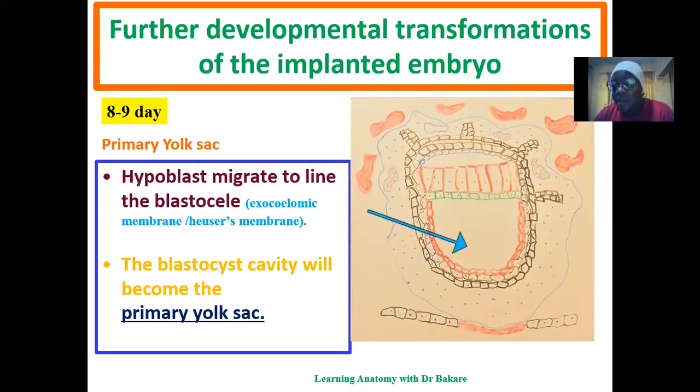So this is the primary yolk sac, and this is the exocoelomic membrane or the Heuser's membrane. So the embryo at this stage of development will now be seen with two cavities, the amniotic cavity and also the primary yolk sac. When we begin this lecture, we said that the second week of development is also referred to as the week of twos, the embryo having two cavities, which was initially one.